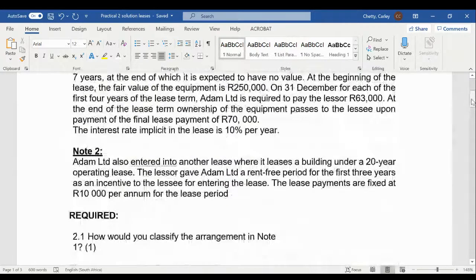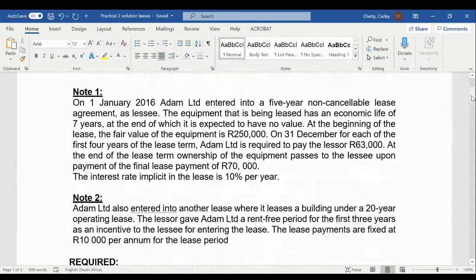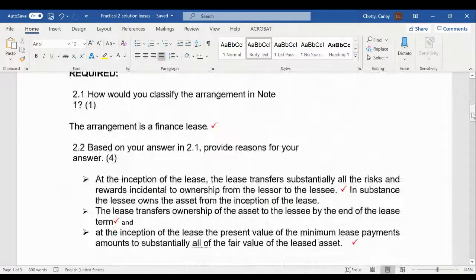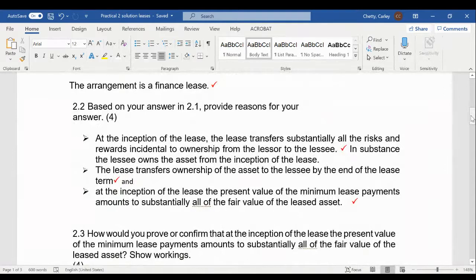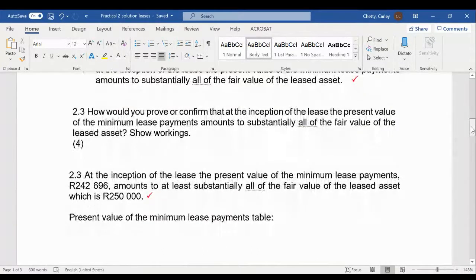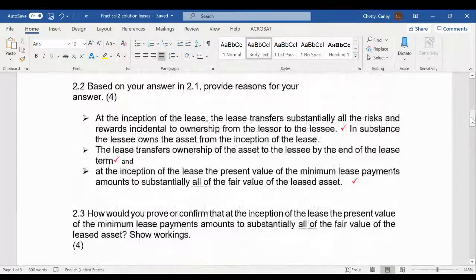If we have a look at the fair value given to us in the question, it tells us that the equipment has a fair value of 250,000. In the question, they don't give us the minimum lease payments amount, but it is something we need to calculate, okay? So if you go to the next required 2.3, you'll see here we actually need to calculate the minimum lease payments. Okay, so let's have a look at that calculation.